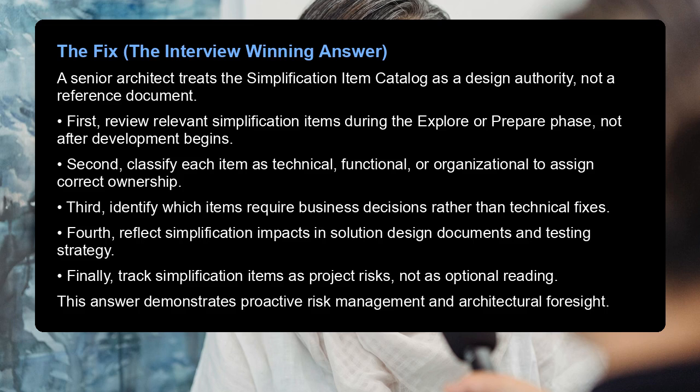Third, identify which items require business decisions rather than technical fixes. Fourth, reflect simplification impacts in solution design documents and testing strategy. Finally, track simplification items as project risks, not as optional reading. This answer demonstrates proactive risk management and architectural foresight.